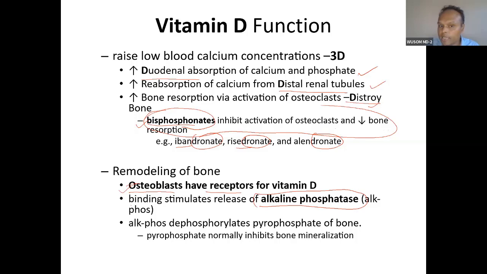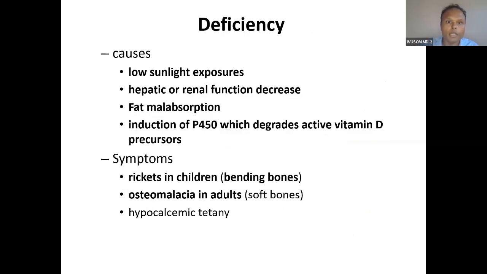In children, remodeling is very fast. That is why in children you will see very high alkaline phosphatase in blood. This is also a significance: because of remodeling, alkaline phosphatase rises. This is the function of alkaline phosphatase, it induces mineralization.